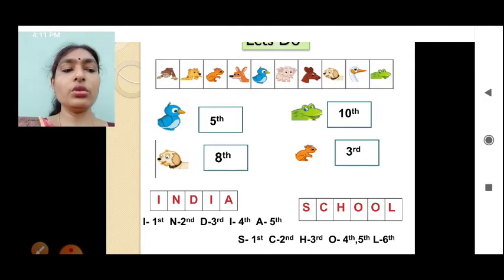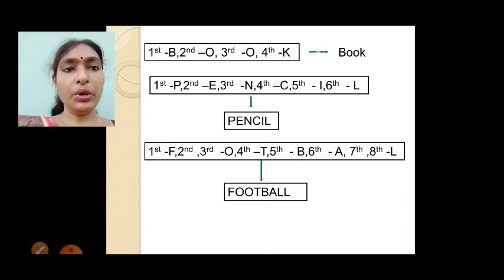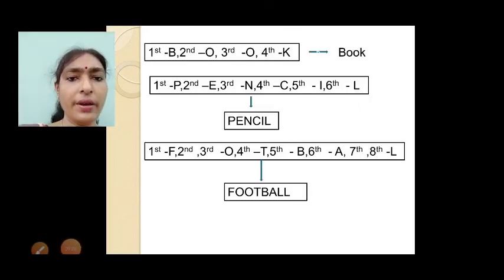Okay. So like that way, I have written the ordinals: first B, second O, third O, fourth K. So the word will be book. Similarly, first P, second E, third N, fourth C, fifth I, sixth L. So the word is pencil.